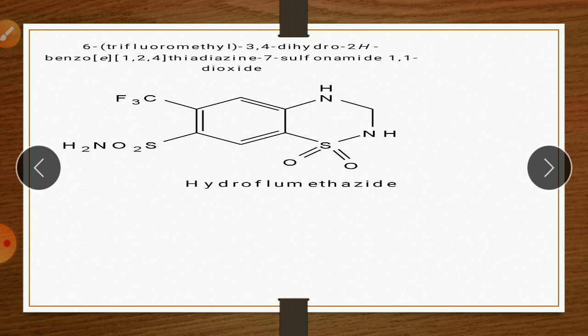So approximately same, only some differences there. Here is CF3 on 6th position. So therefore the name I have picked is 6 trifluoromethyl 3,4 dihydro 2H benzo small e 1,2,4 thiazide 7 sulfonamide 1,1 dioxide.